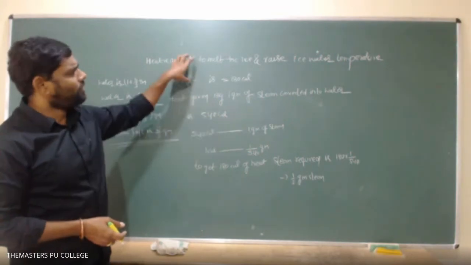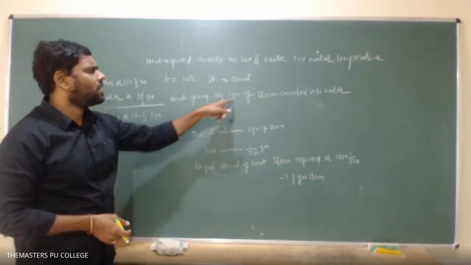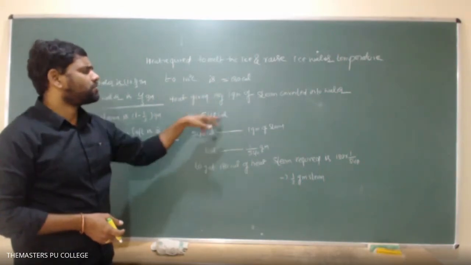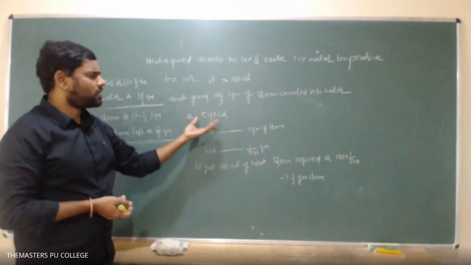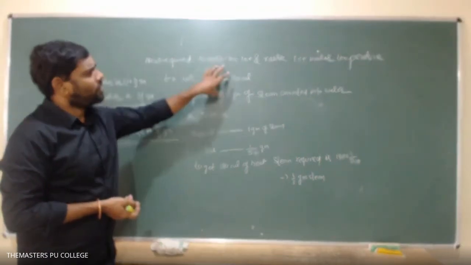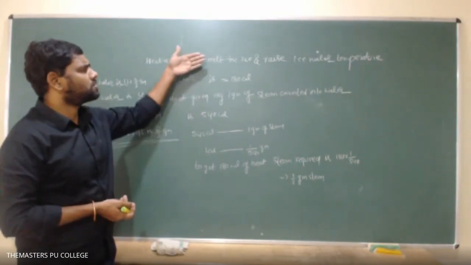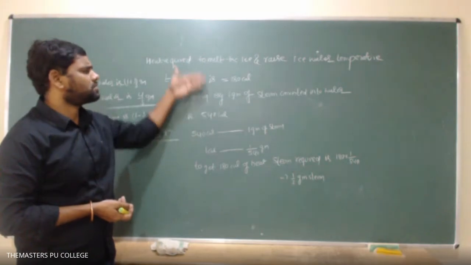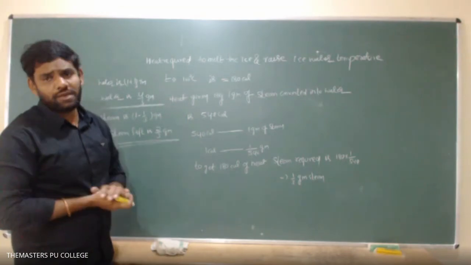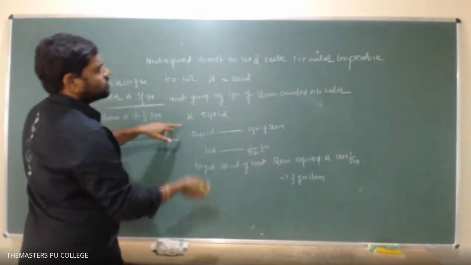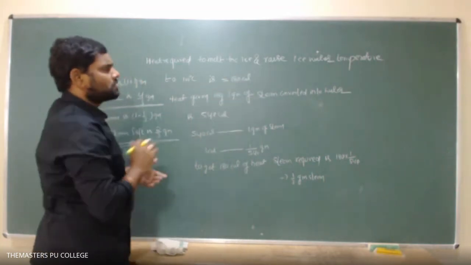See here, 180 calories is required, but when 1 gram is liquefied, 540 calories is given out, though energy will be absorbed only 180. 540 is more than 180, but when 180 calories is given, the temperature is raised to 100 degrees centigrade. By the time both this ice water and this steam system were at 100 degrees centigrade, the same temperature, it is not possible to transfer the heat. So to get 180 calories of heat, how much of the steam has to be converted into water? That is our question first.